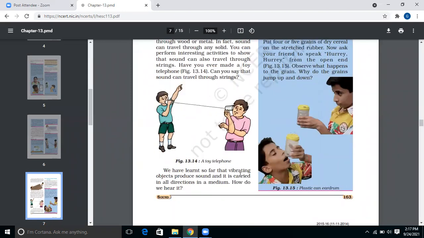So we have learned so far that vibrating objects produce sound and it is carried in all directions in a medium. So thank you, students. We shall learn more about sound in the next class.